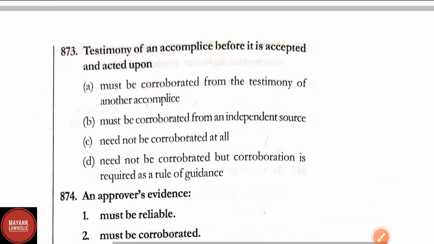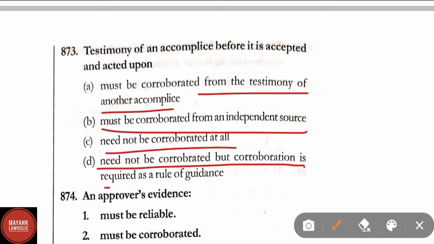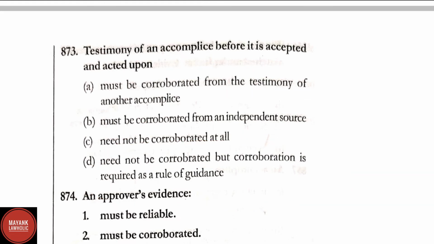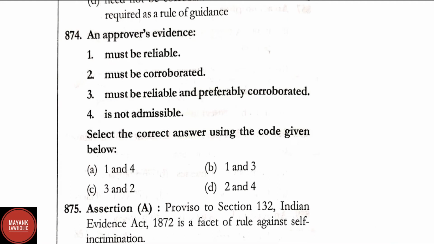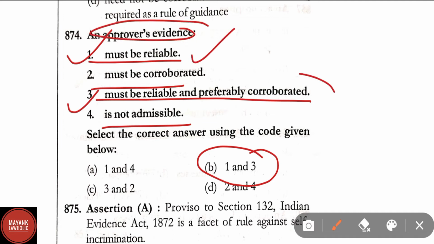Question number 873. Testimony of an accomplice before it is accepted and acted upon: option A, must be corroborated from the testimony of another accomplice; must be corroborated from an independent source; need not be corroborated at all; need not be corroborated but corroboration is required as a rule of guidance. Here the correct answer in question number 873 is D, that is, need not be corroborated but corroboration is required as a rule of guidance. Question number 874. An approver's evidence must be reliable, must be corroborated, must be reliable and preferably corroborated, is not admissible. Here the correct answer is option B, 1 and 3. An approver's evidence must be reliable and preferably corroborated.